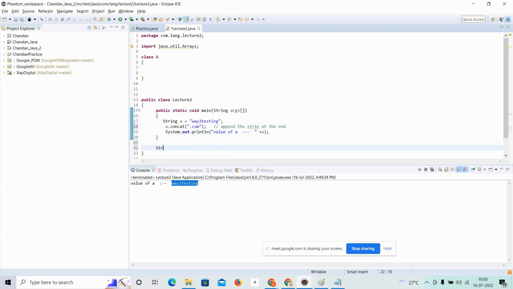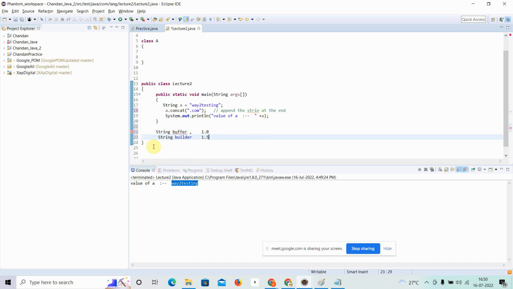So that is how the concept of string buffer and string builder comes into existence. Now we will discuss them, but I am giving a short intro. String buffer was introduced in Java 1.0 and string builder in Java 1.5, and we know that if something has been created later, in a newer version, it is more advanced, so it is faster and more efficient.